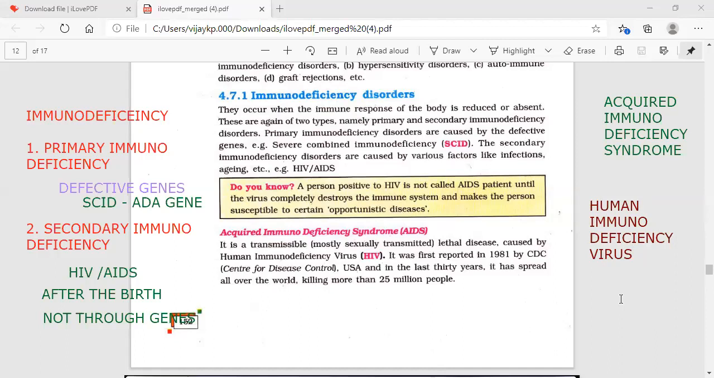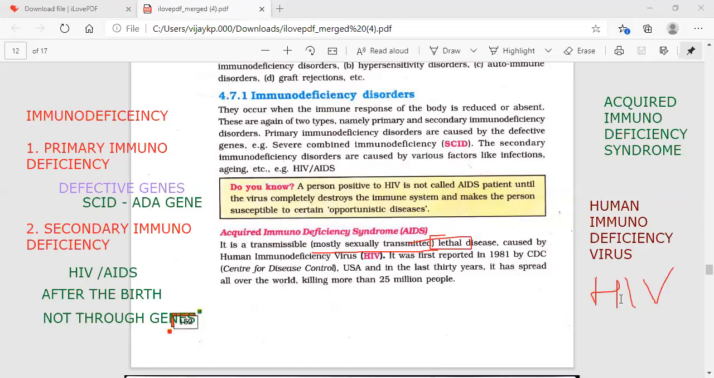Let's take a look at this. Acquired immunodeficiency syndrome is transmissible, mostly through sexual contact. It is mostly a sexually transmitted disorder. And it's lethal. What is lethal? Very harmful, we call it a lethal disease, caused by human immunodeficiency virus, HIV. We use it to say it as HIV.